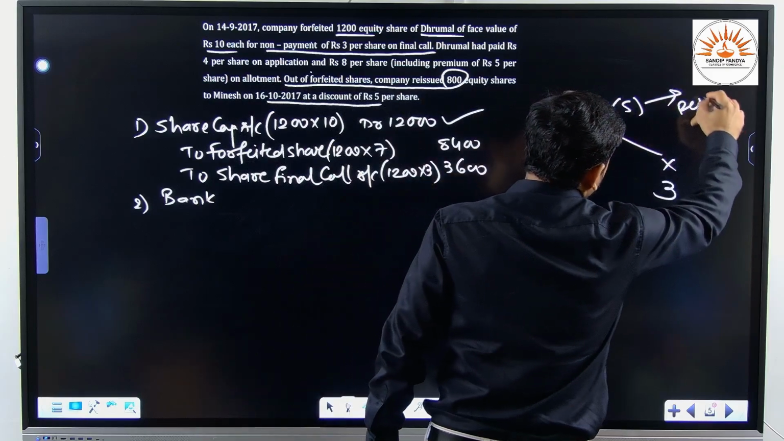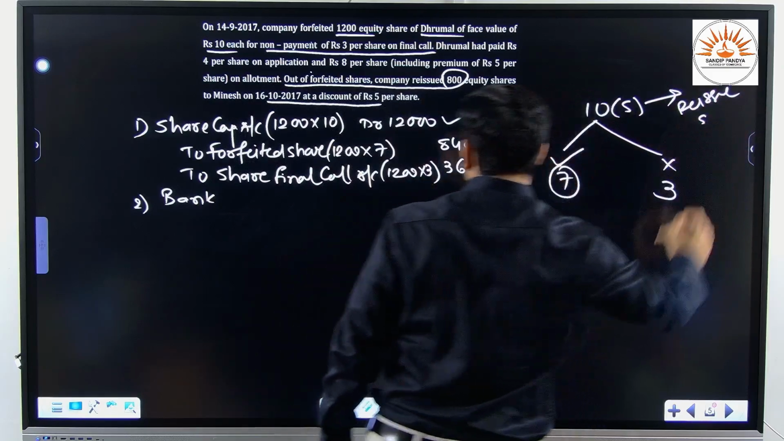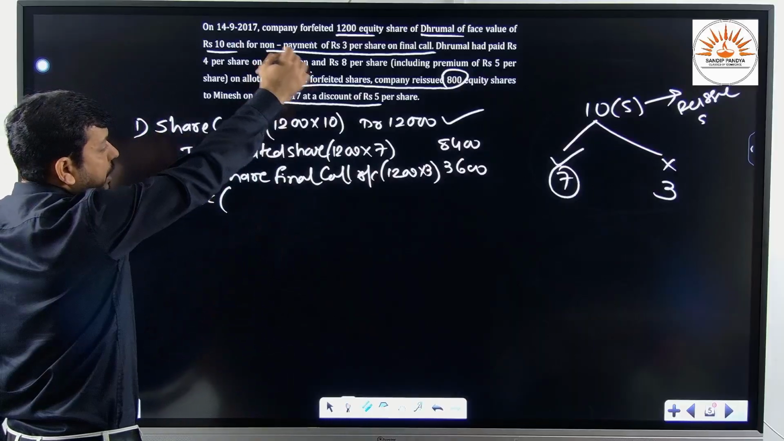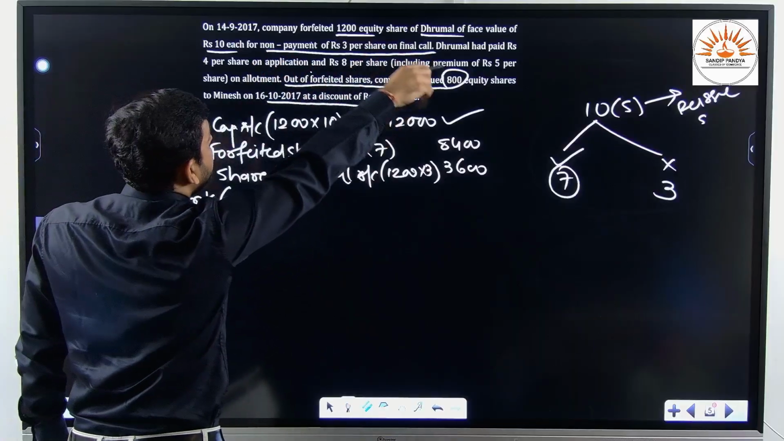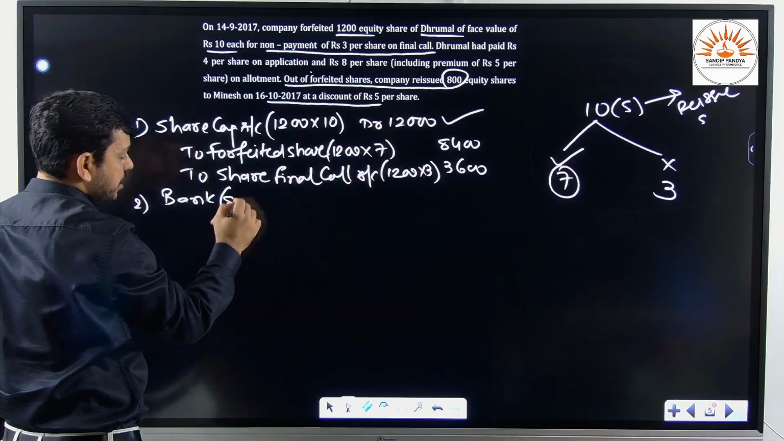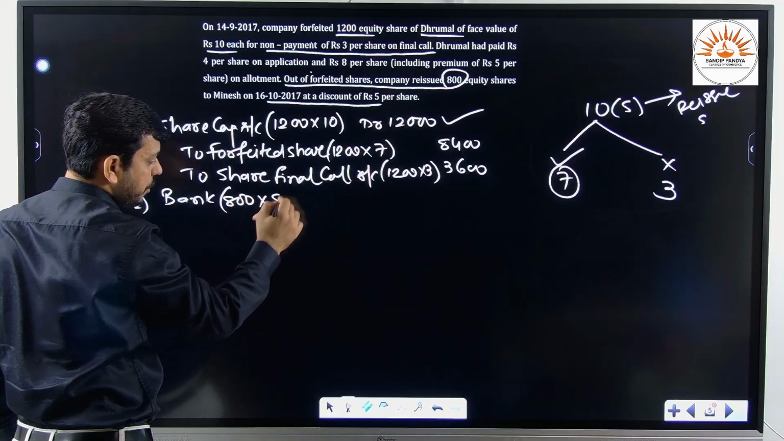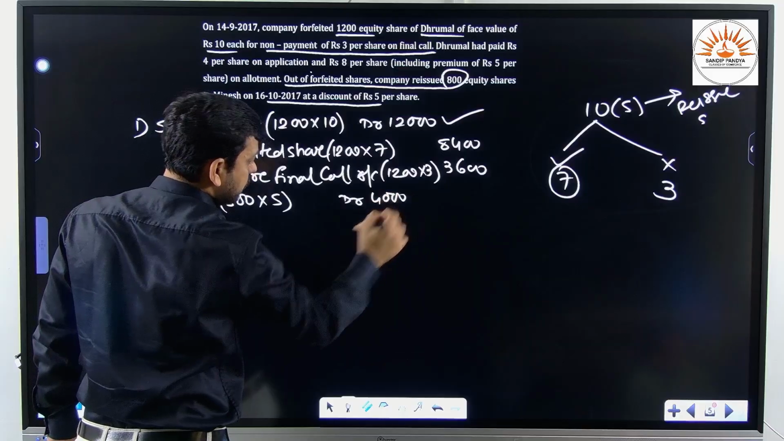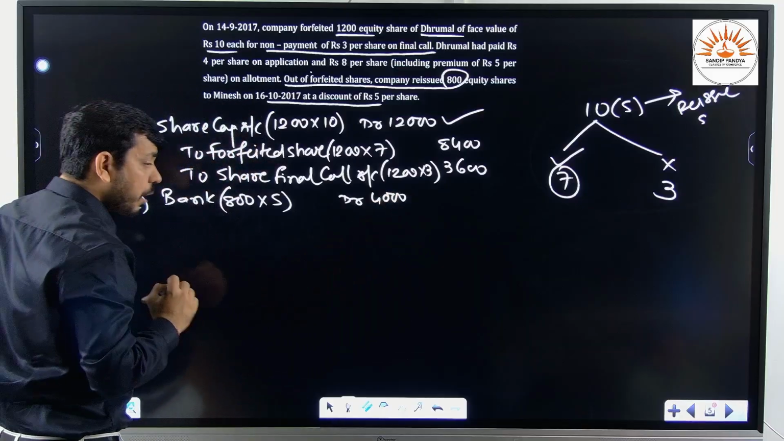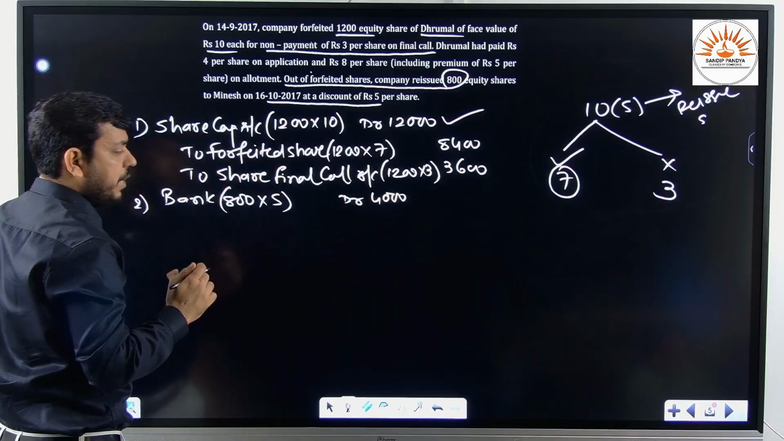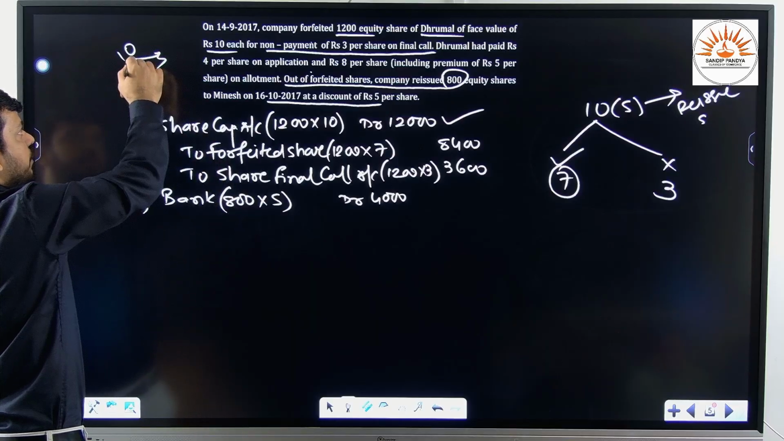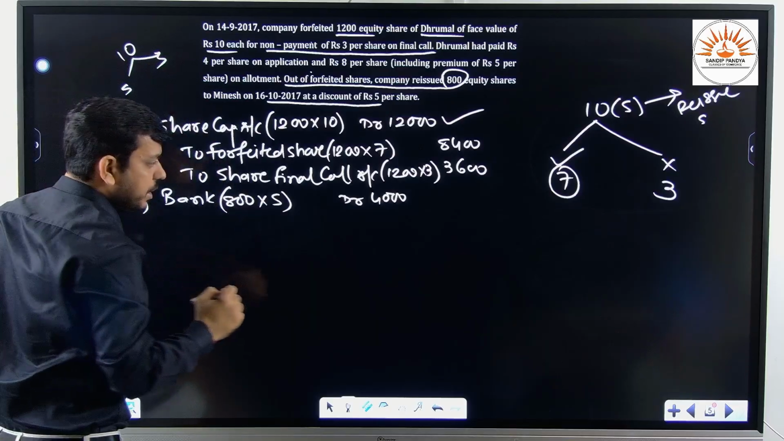So the reissue price is 5. So we shall multiply for bank account. Shall we write 1200 shares? No. Out of 1200 shares, we are issuing 800. So we shall write 800 into 5, that is rupees 4000. Now, how much amount of discount are we allowing? The face value is 10. The reissue price is 5. So we obviously allow him a discount of rupees 5.